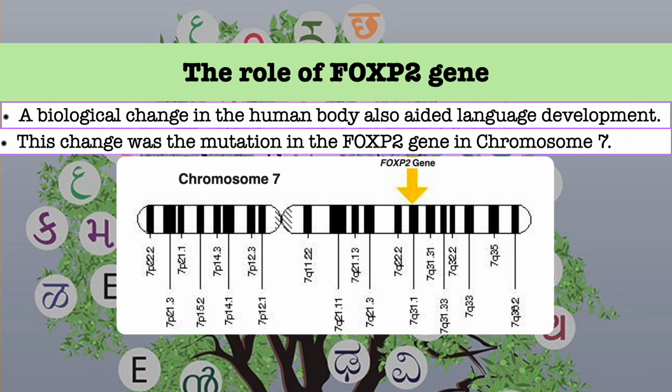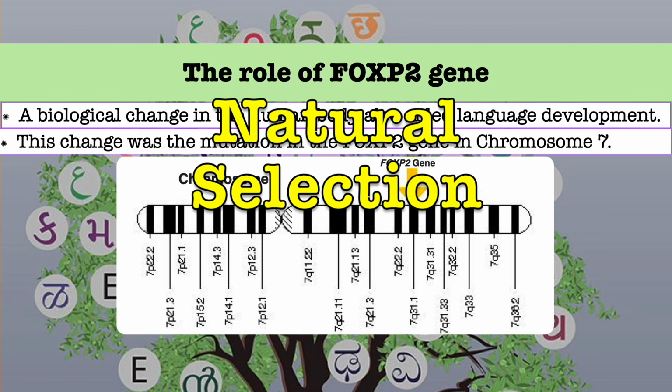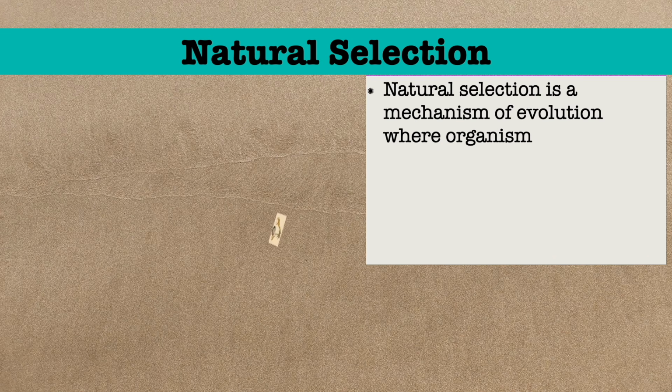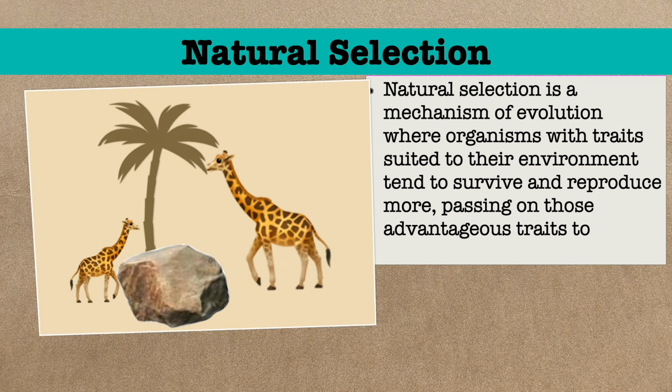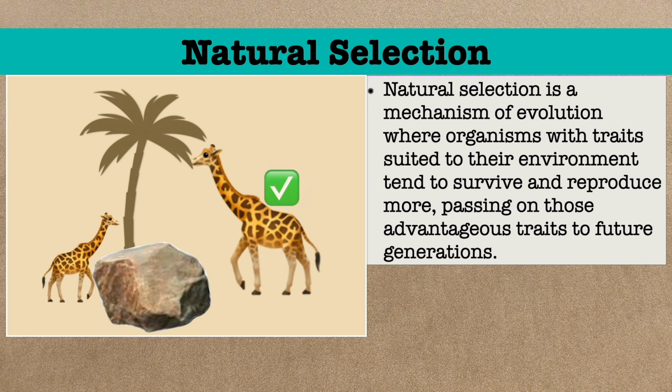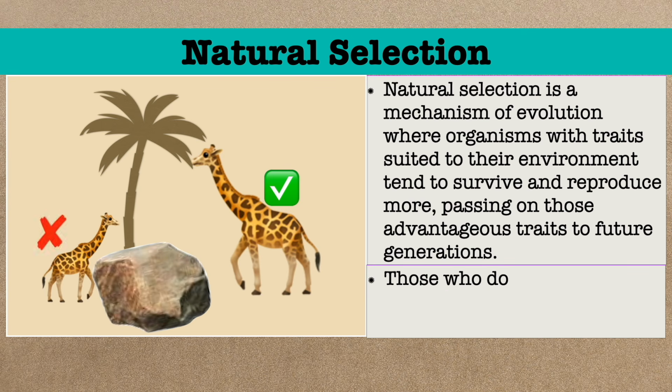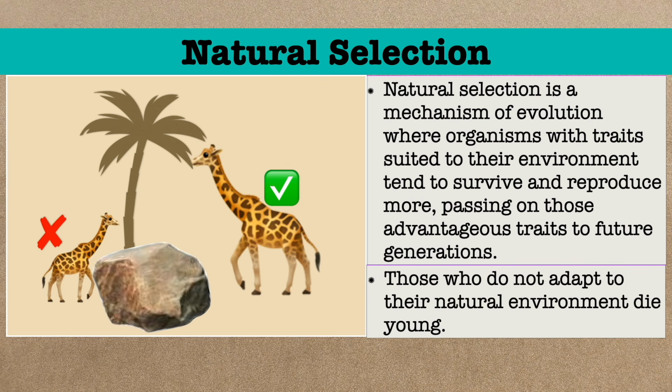We have reached near the end of this video. Let us discuss natural selection before wrapping it up. Natural selection is a mechanism of evolution where organisms with traits suited to the environment tend to survive and reproduce more, passing on those advantageous traits to future generations. Those who do not adapt to their natural environment die young.